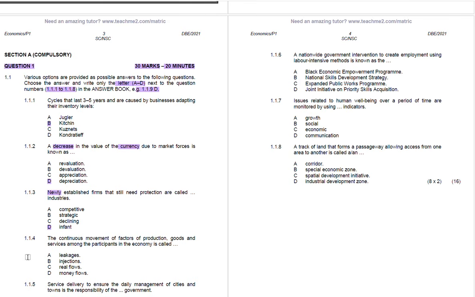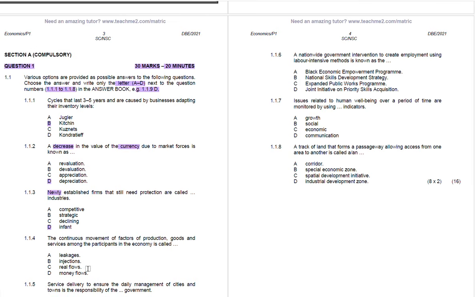And then we're looking at 1.1.4. The continuous movement of factors of production, goods, and services among the participants in the economy is called leakages, injections, real flows, or money flows.